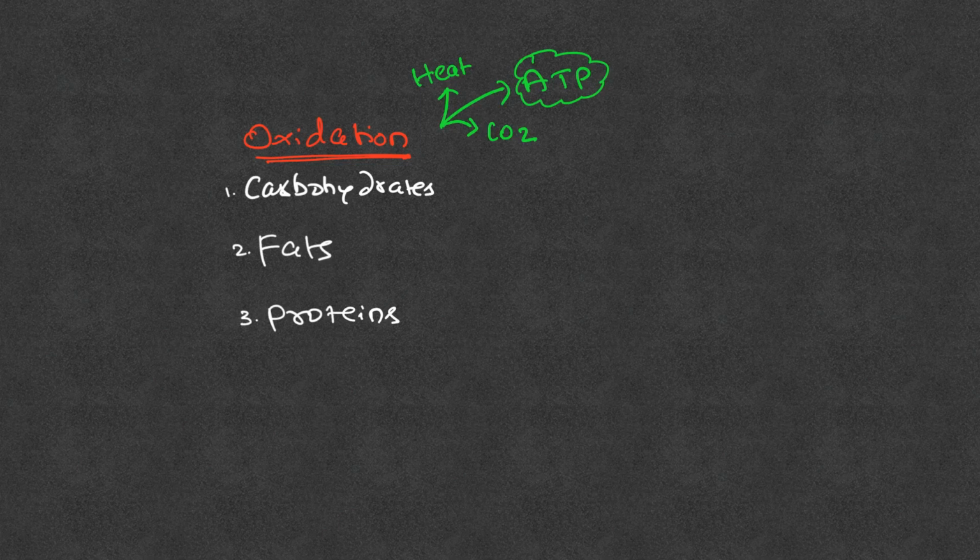So basically the energy synthesized by the oxidation of carbohydrates, proteins, and lipids will be used in energy utilization reactions. I'll just write it as energy utilization here.